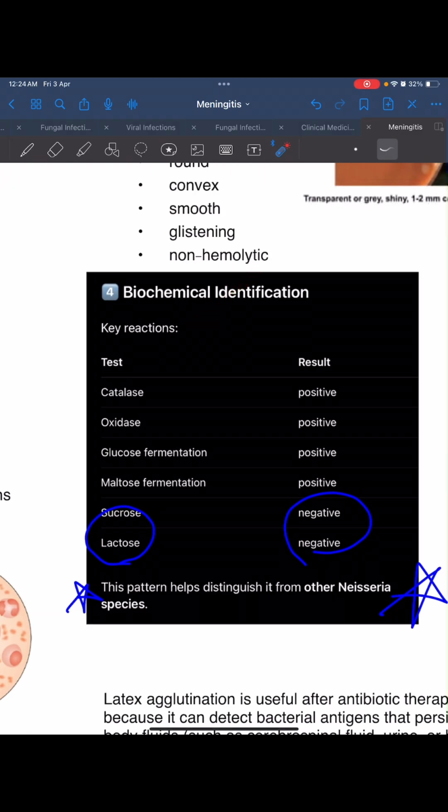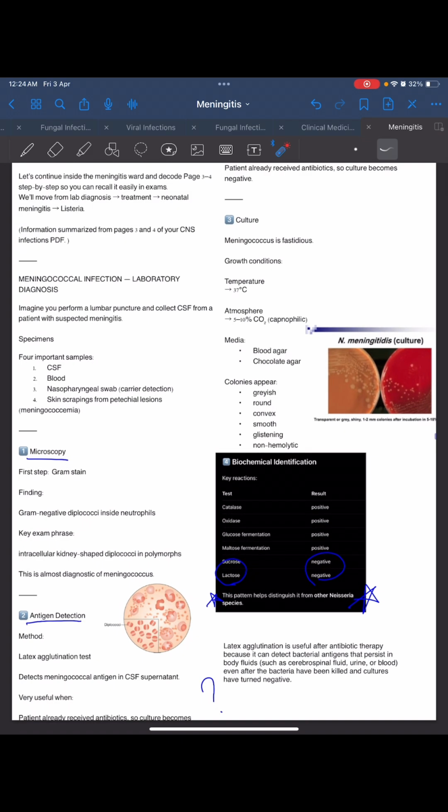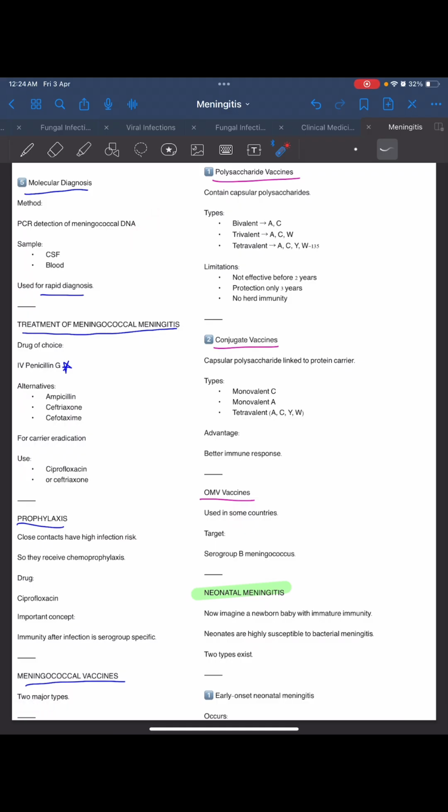Now coming to biochemical identification tests and the results. Catalase, oxidase, glucose fermentation, maltose fermentation is positive. Sucrose and lactose is negative. This pattern helps distinguish it from other Neisseria species. Now molecular diagnosis: PCR detection for meningococcal DNA in CSF and blood is used for rapid diagnosis.